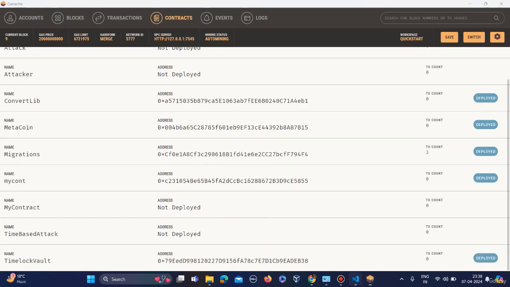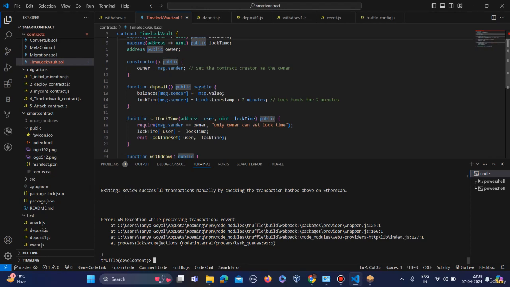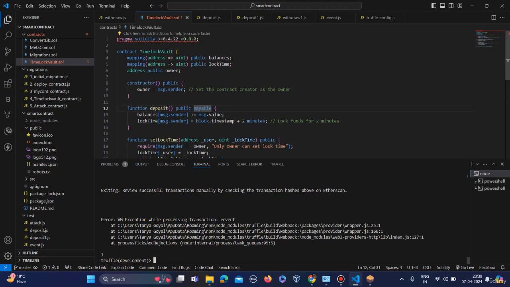Now what to do? This is our time lock for timelockvault.sol, and to interact with this contract, we need a JS file.